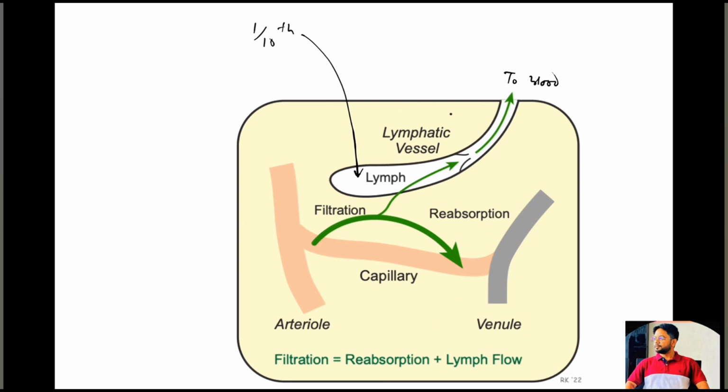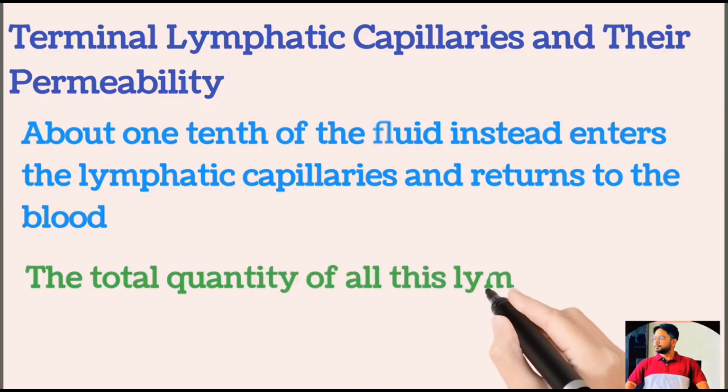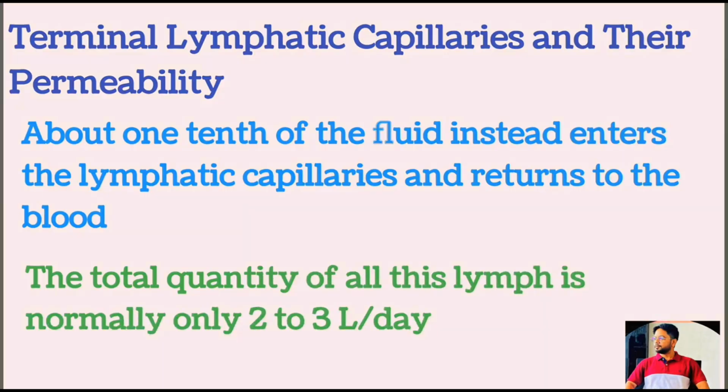So the blood that filtered out from the arterial end of the blood capillaries, that fluid flows among the cells, and finally gets reabsorbed back into the venous end of the blood capillaries. But not all the fluid gets reabsorbed at the venous end. About 1/10 of the fluid enters into the lymphatic system, and then it returns back to the blood through the lymphatic system. The total quantity of all this lymph is normally only 2 to 3 liters per day.